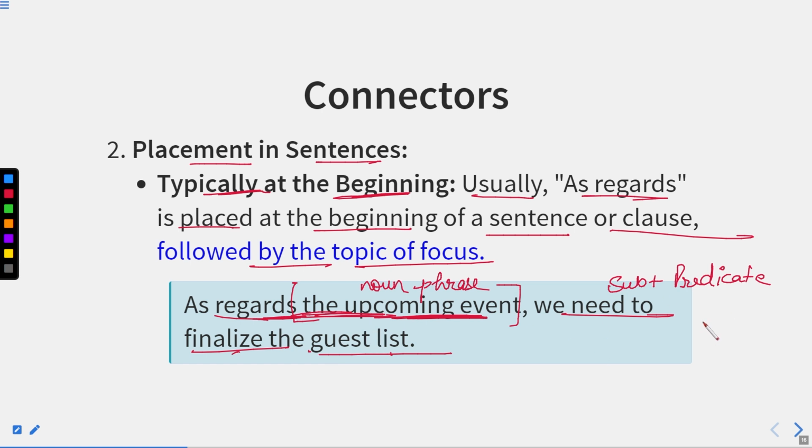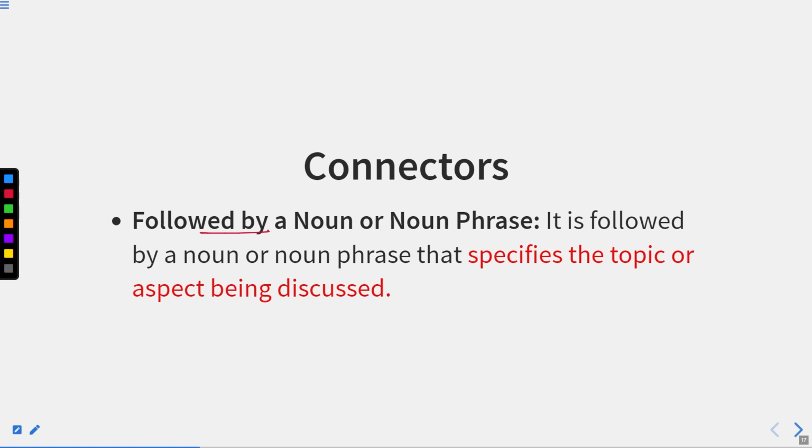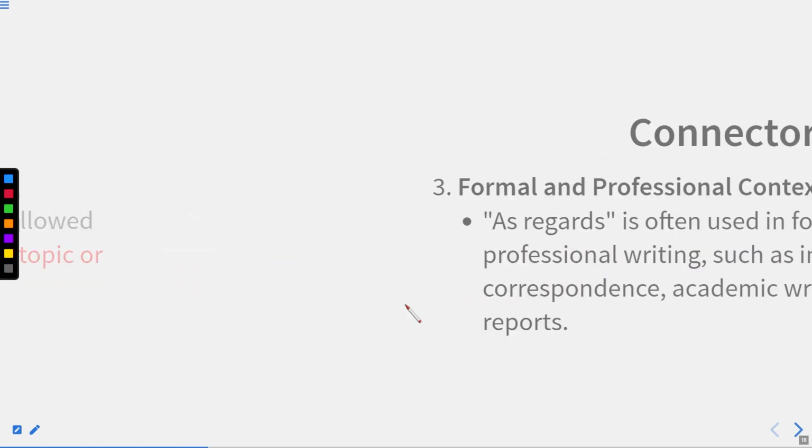Okay, so this is the entire clause containing subject plus verb, or the object. Followed by a noun or noun phrase: it is followed by a noun or noun phrase that specifies the topic or aspect being discussed. As you can see in this sentence, as regards, after that we have the upcoming event. So this is the noun phrase. So it is always followed by the noun phrase.